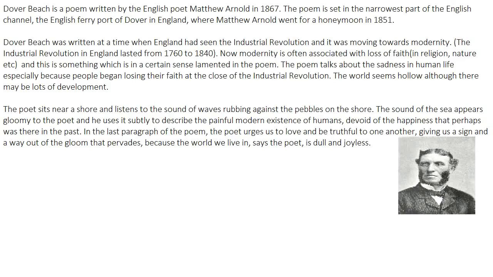You can link all of these things, that if you take it in the present context, if you have a reading of this poem in the present context, you can feel that with modernity people begin losing that happiness that was there in the smaller things of the days of yore. Earlier we used to have joint families, and now we are moving towards smaller families. Earlier we used to treat our relatives better, and now when somebody comes to our house, we feel burdened by their presence. So with modernity there definitely is some kind of fissure in human relationships.